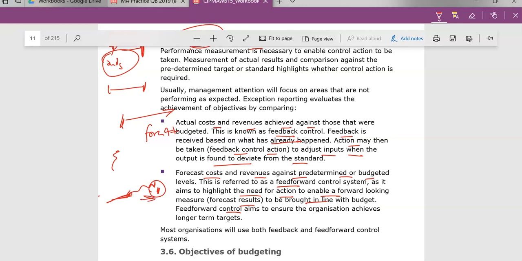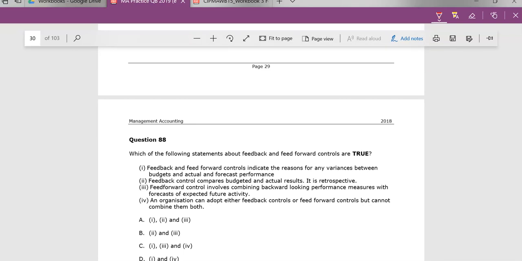So going back to the question, you can imagine both organizations. An organization can adopt either feedback controls or feed forward, but cannot combine both of them. Well, this is false, because most organizations should be doing feedback and should be doing feed forward, right? So this one is false. Feedback and feed forward controls indicate the reasons for any variances between. Well, it doesn't tell us the reasons. It just tells us what the variance is. We still need to investigate the reasons, right? We just see the actual variances. So this is false as well.